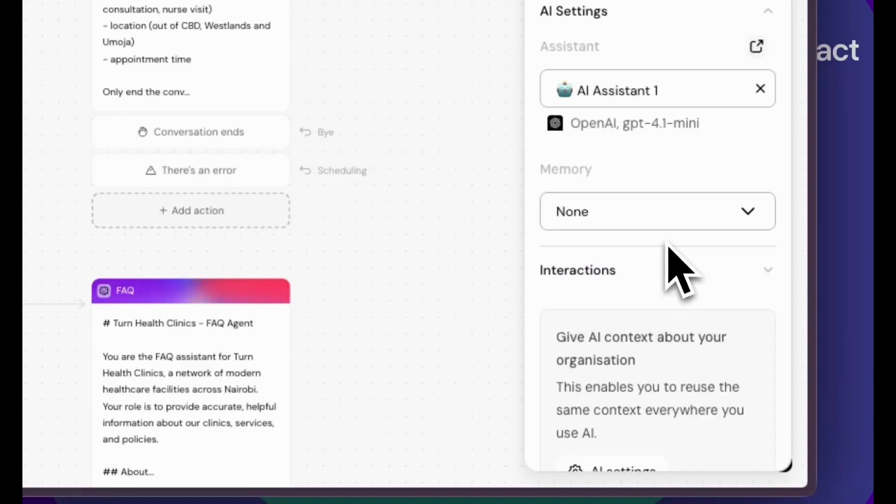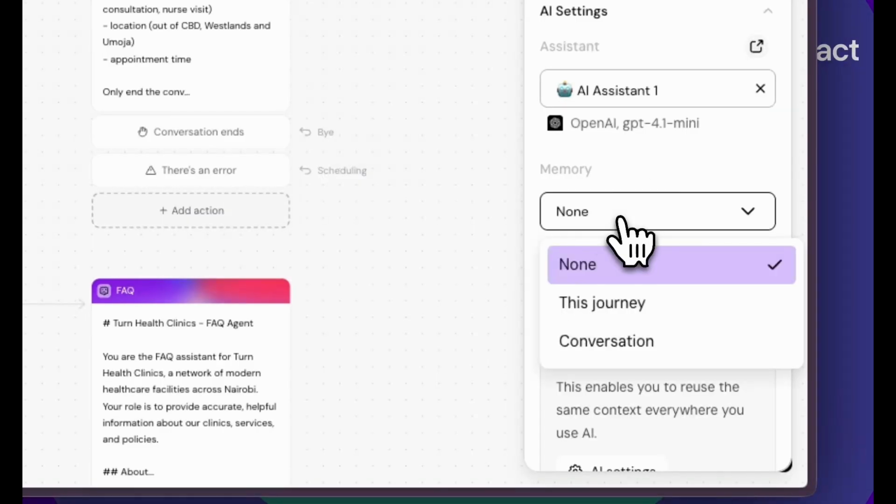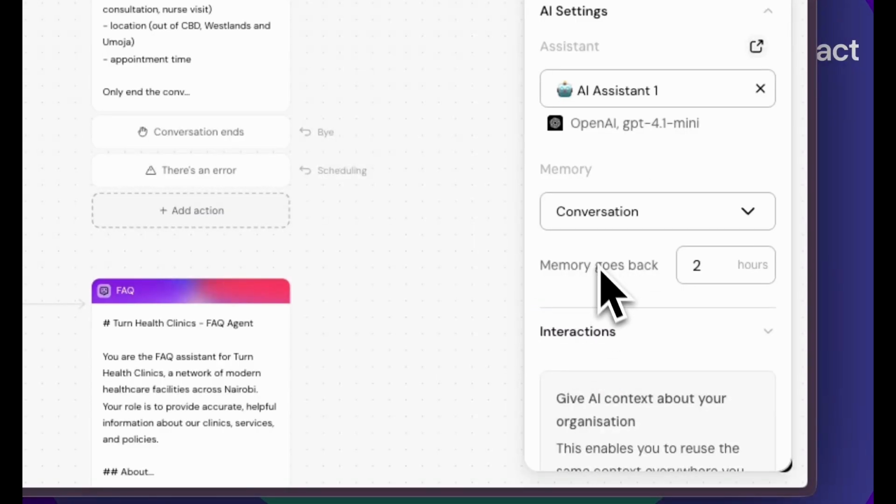This is especially helpful for situations where memory actually doesn't matter for whatever AI is replying to, but in most cases, you'll want to set this to conversation. Conversation is defined by time. By default, we set 2 hours, but you can change this value to whatever you'd like.